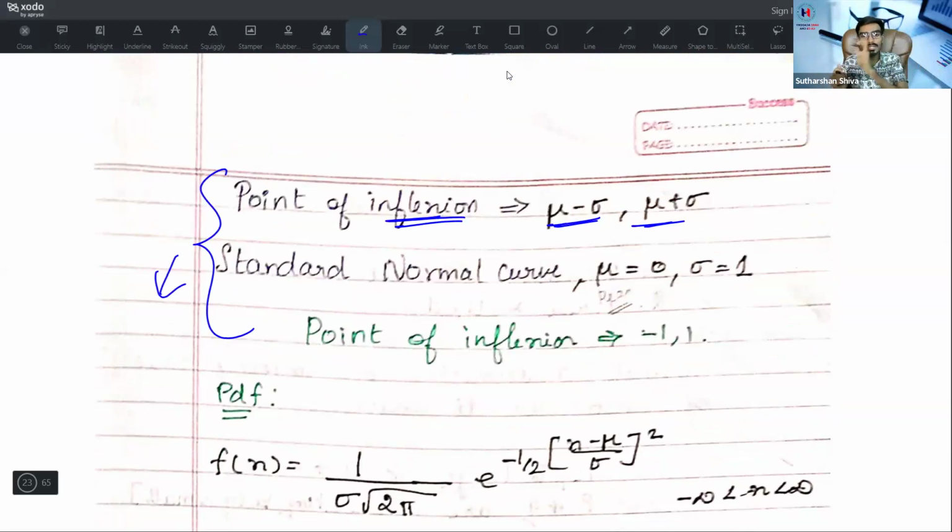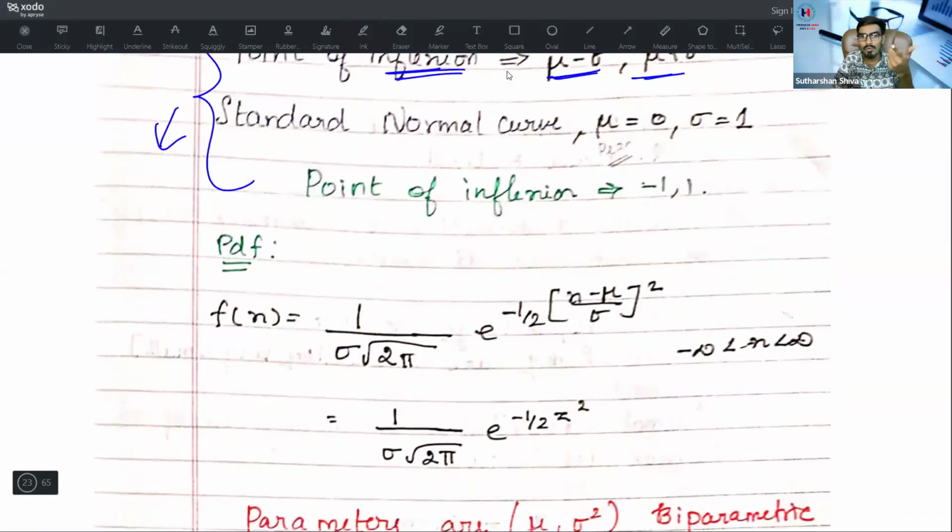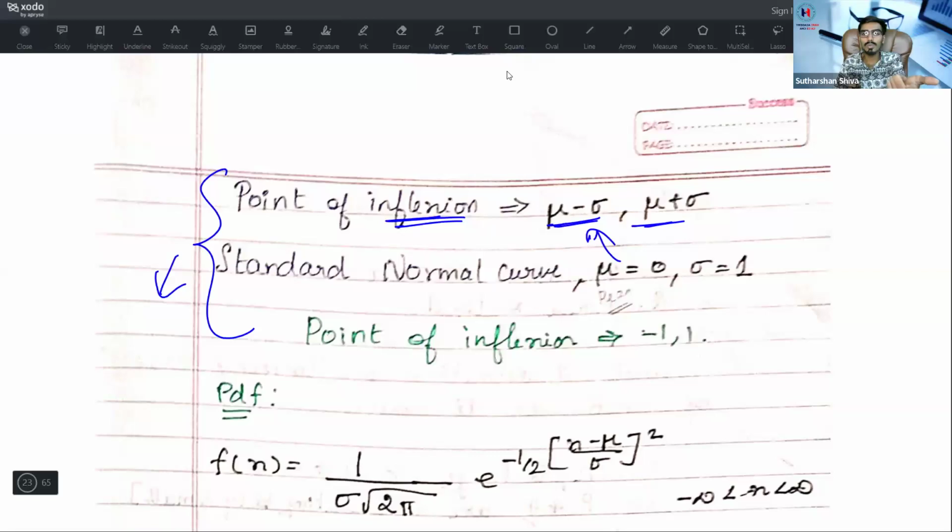What is the standard normal curve? Under the standard normal curve, mu is equal to 0 and sigma is equal to 1. What are the points of inflection? If you substitute these values, you get minus 1 and plus 1. Very simple. So the points of inflection for the standard normal curve are minus 1 and plus 1. How do you find them? They are mu minus sigma and mu plus sigma.